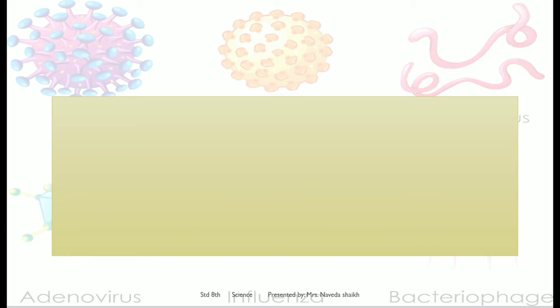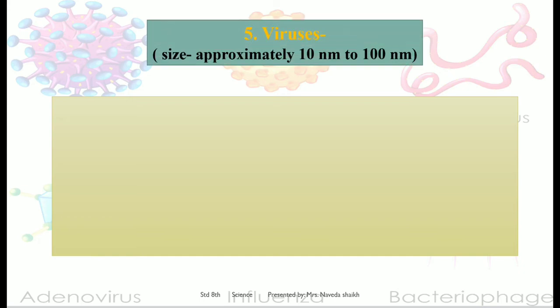Next is viruses. Now, viruses are extremely important to study because of the condition going on in today's scenario related to the pandemic which has spread, that is corona, which is nothing but a virus. It is very important to understand what viruses can do and why they are doing it. So let's understand their size first. They are approximately 10 nanometers to 100 nanometers, meaning they are extremely small.